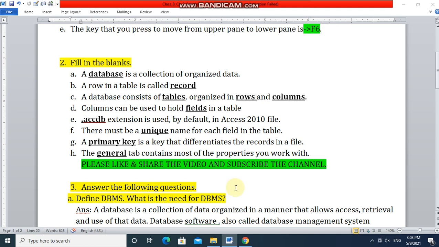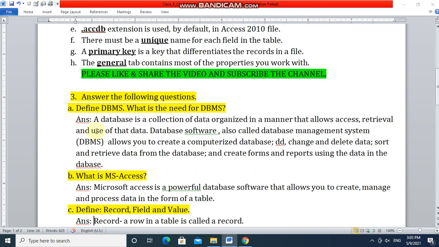Next question number 3, answer the following questions. First question, define DBMS. What is the need for DBMS? So here is the answer. A database is a collection of data organized in a manner that allows access, retrieval and use of that data.